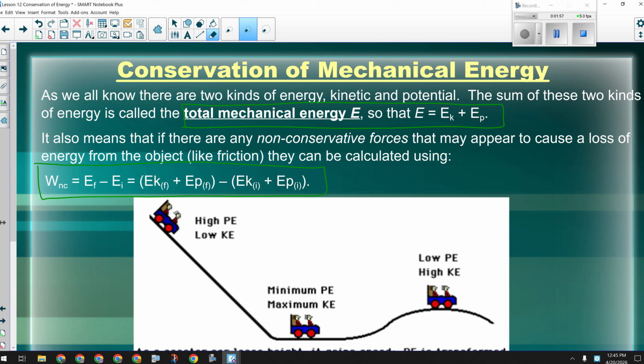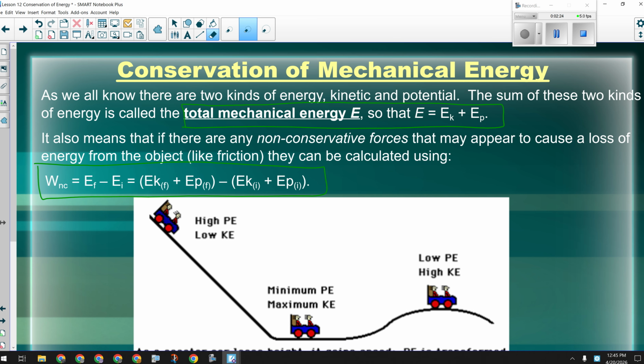If no work is being done, then that means we're dealing with what we would refer to as an isolated system. That means energy is not being gained or lost by any means in the situation we're talking about. If there's no energy being gained or lost, that means your initial mechanical energy and your final mechanical energy have to be equal.